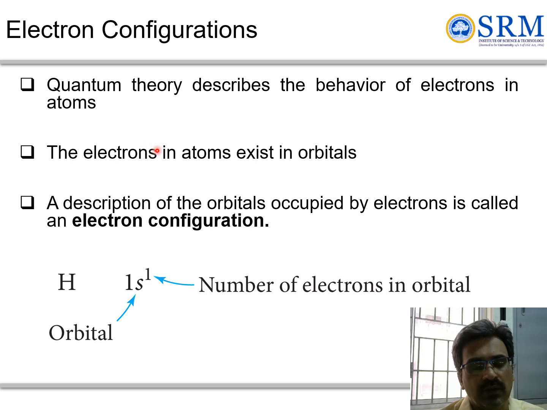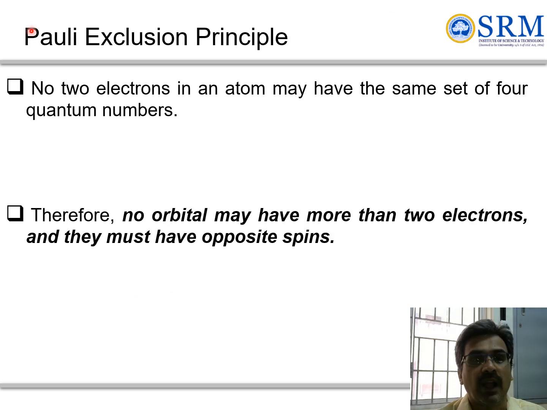We also look at the electronic configuration, where by looking at the atomic number of an element, the electrons present in orbitals can be arranged based on the electronic configuration. What is the orbital, and what is the number of electrons in that particular orbital can be understood from the electronic configurations. The importance of periodicity can also be understood based on three fundamental principles.